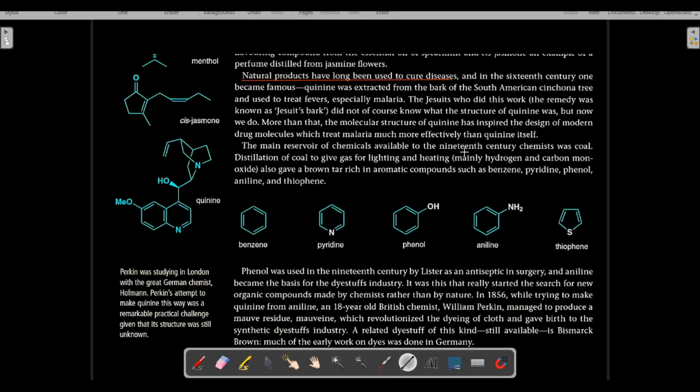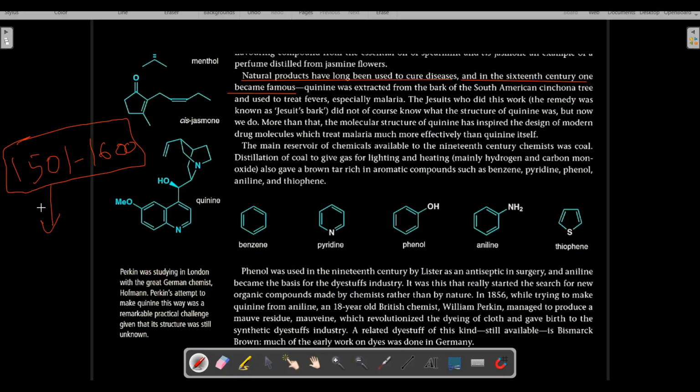And in the 16th century, one of the natural products became famous. Now, what is the 16th century? The 16th century is the period from 1501 till 1600. During this period, one natural product became famous.